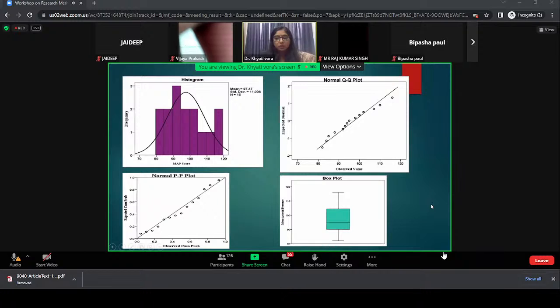Like for example, I think I have taken one example here. If you want to study family income and spending on luxury items, just keep these two variables. We collected data for family income and spending on luxury items. It was obvious that when the family income was very low, the spending on luxury items was less. True, good enough. But we also got an idea that, well, maybe those families whose income was very high did not spend on luxury items.